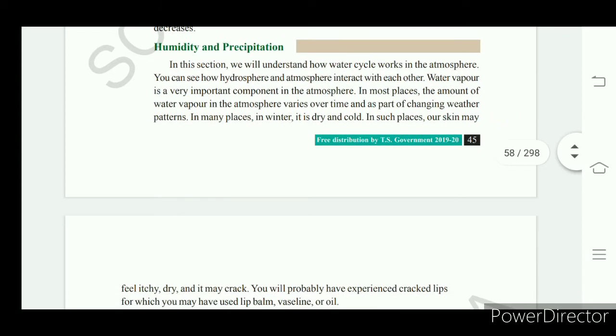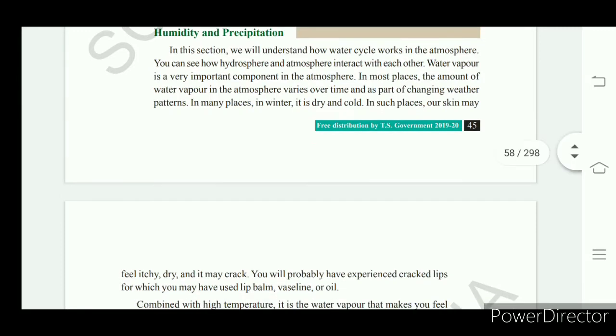Weather fluctuates at every moment. So, as there is a change in weather patterns at every moment, water vapor, that is humidity, present in the atmosphere also varies. Right? This is the thing we discussed.